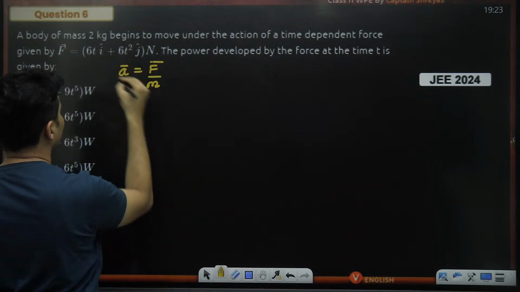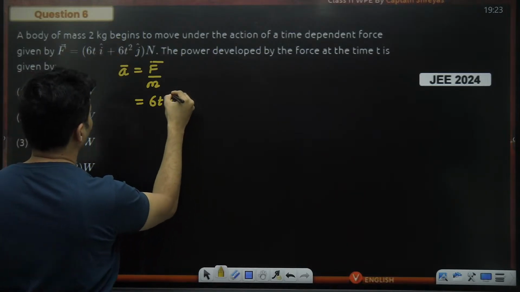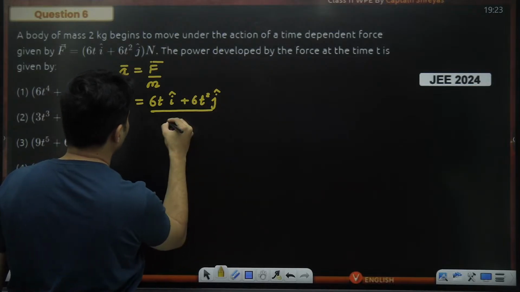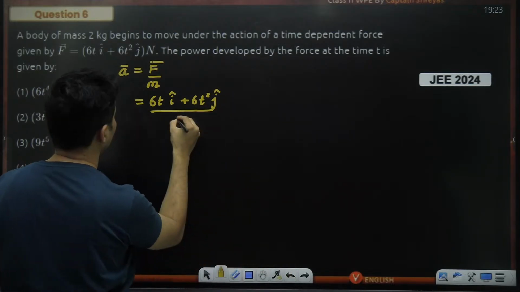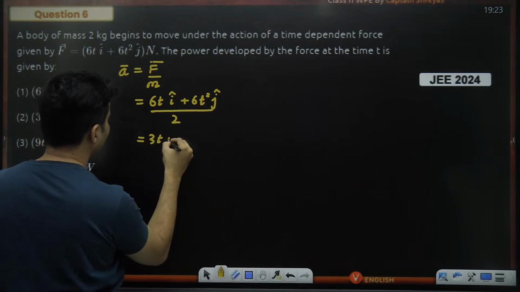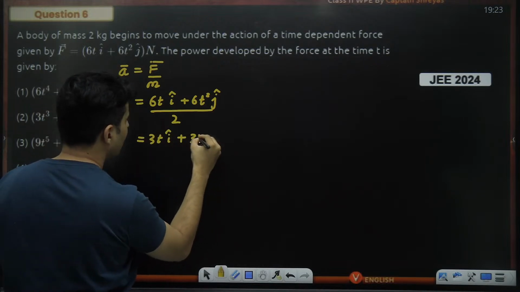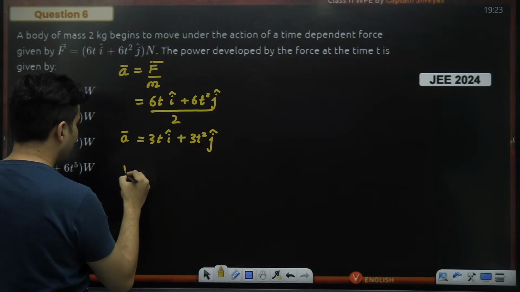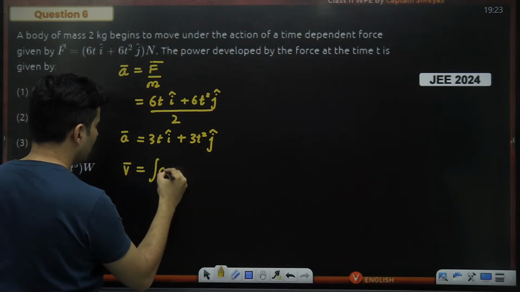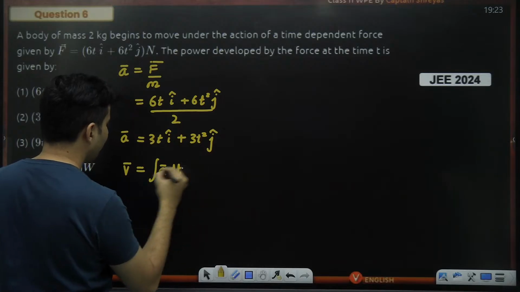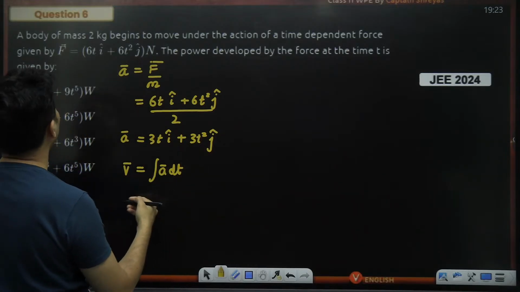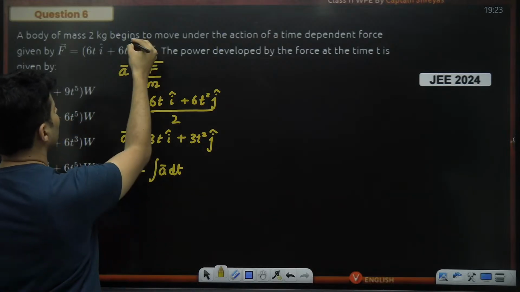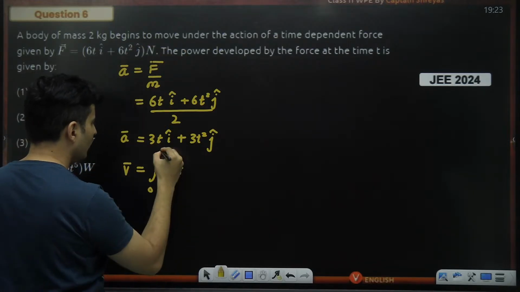So when I divide this with this, so 6t I cap plus 6t square j cap, whole thing divided by the mass. Mass is how much? 2 kg. So that is going to give me 3t I cap plus 3t square j cap. That's acceleration. What is velocity? Velocity will be integration of acceleration with respect to time. And we are going to start with 0 to t, I believe. Mass begins to move. Okay. So from 0 to t.